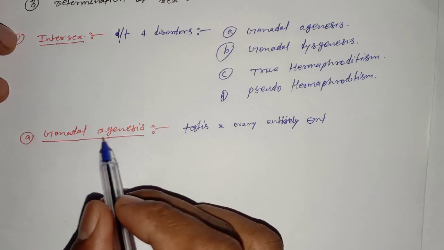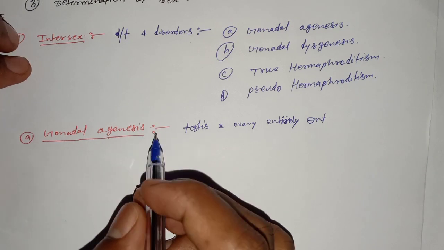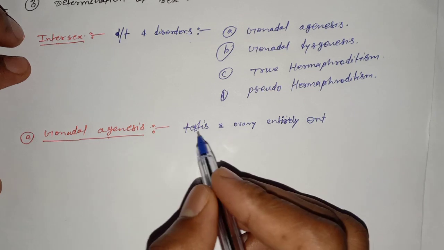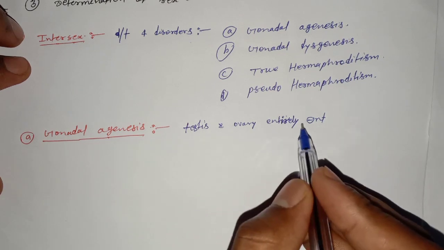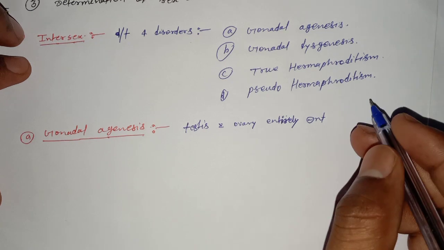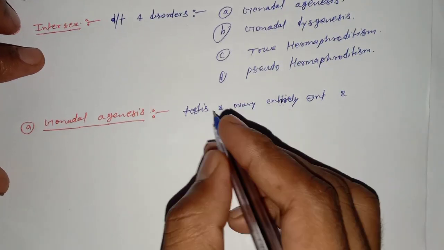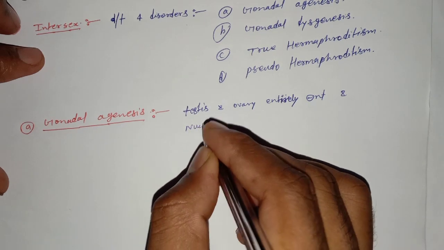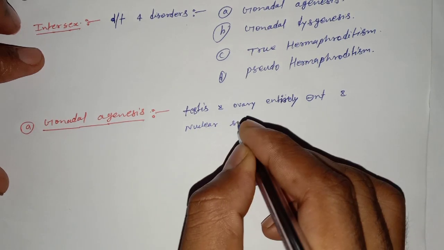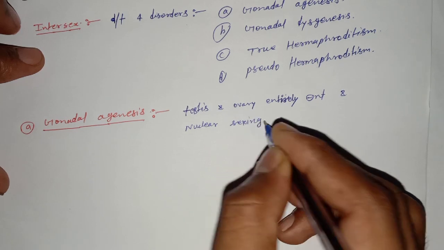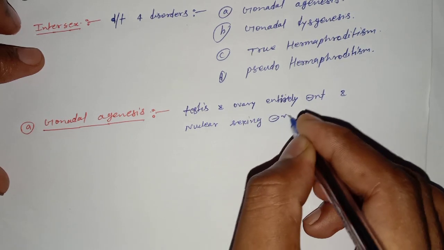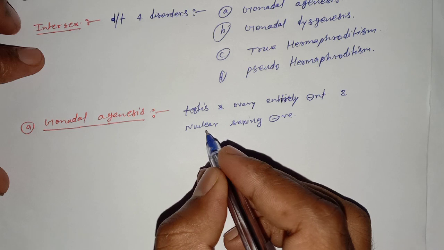At first we talk about gonadal agenesis. What is gonadal agenesis? In gonadal agenesis, the testis and ovary are entirely absent and nuclear sexing is negative. What is nuclear sexing?